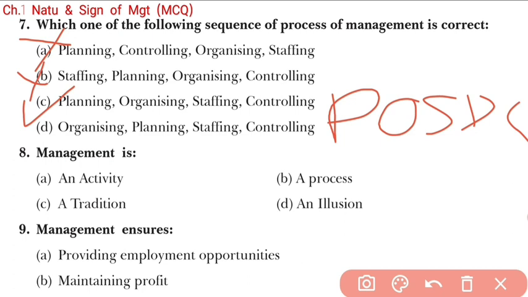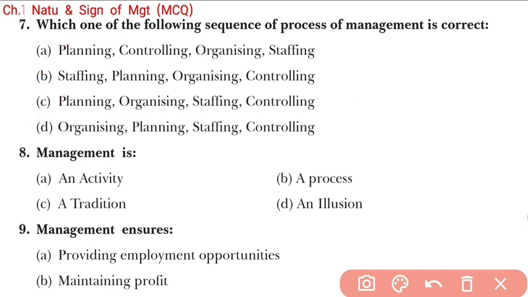According to this POSDC, now you can match: P for planning, and O for organizing, then second, S for staffing, D for directing, so directing is missing, and the last one is controlling, so option number C is correct.